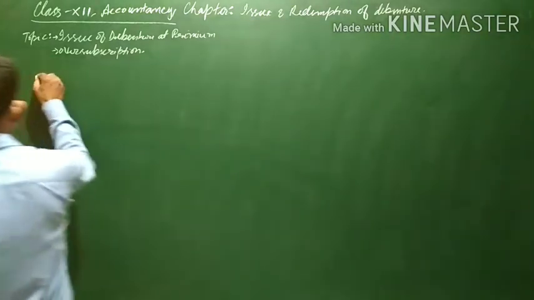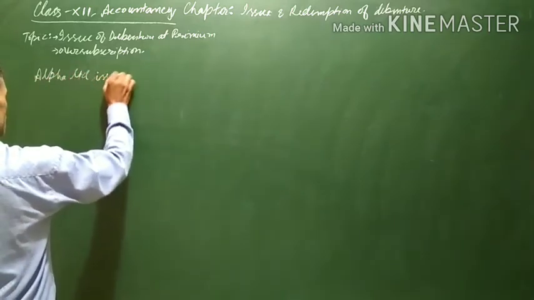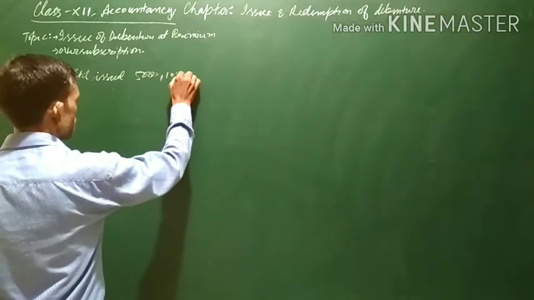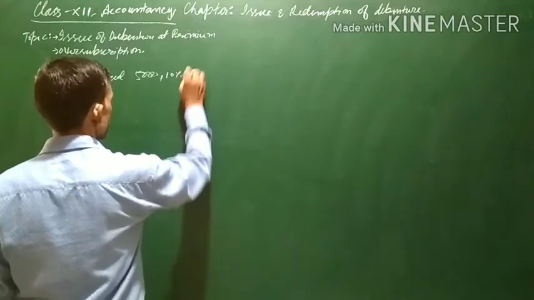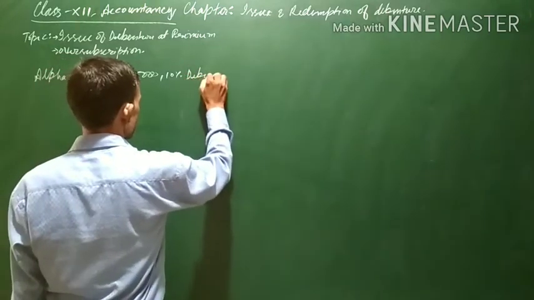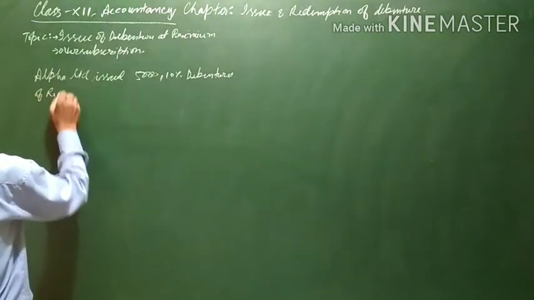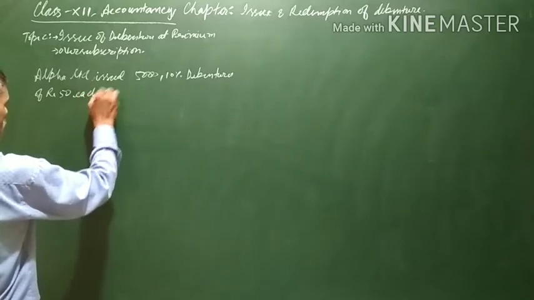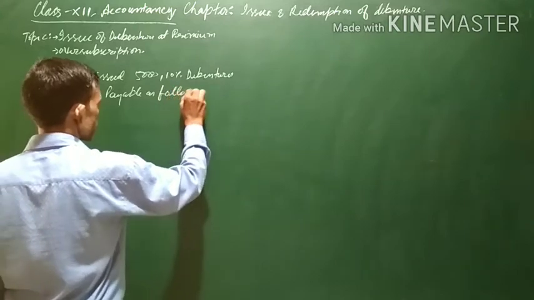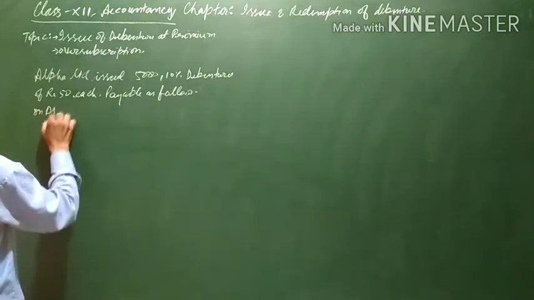Assuming a question, let us see. Alpha Limited issued 5,000 10% debentures of rupees 50 each, payable as follows. On application,